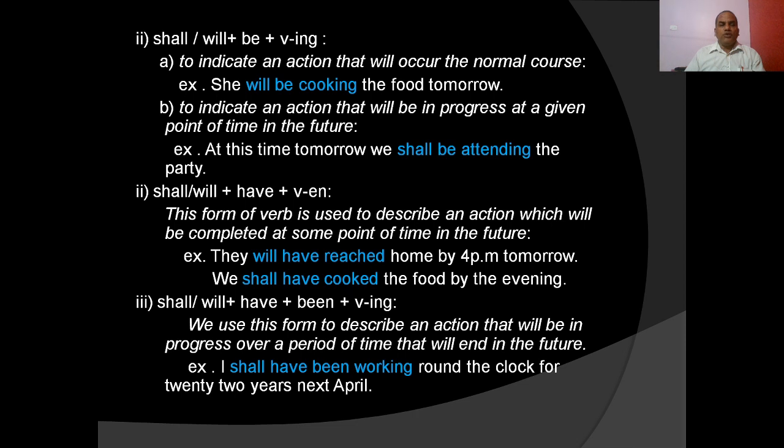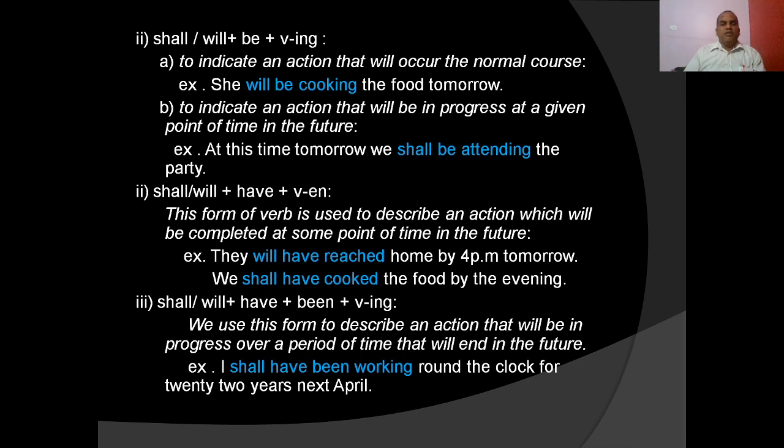We also use this form, shall, will plus be plus verb-ing, to indicate an action that will be in progress at a given point of time in the future. At this time tomorrow, we shall be attending the party. We shall be watching TV at 8 p.m. tomorrow. That means to indicate an action that will be in progress at a given point of time in the future. Okay, am I clear?